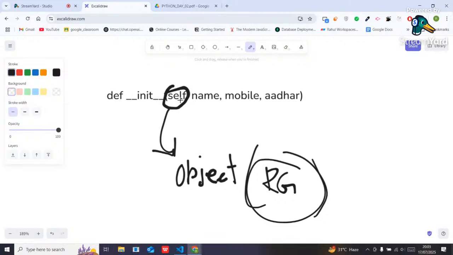In other programming languages, we use the this keyword, right? But here in Python, we have to use the self keyword. So the self keyword will basically store the address of that object. And every time you want to set any property, you have to use that object to point to that particular data or location. That is all about our constructor in Python.